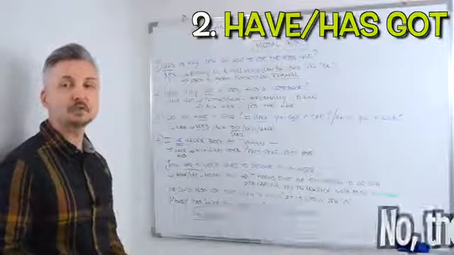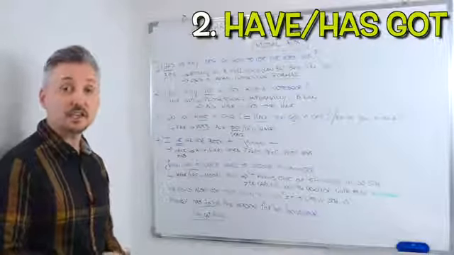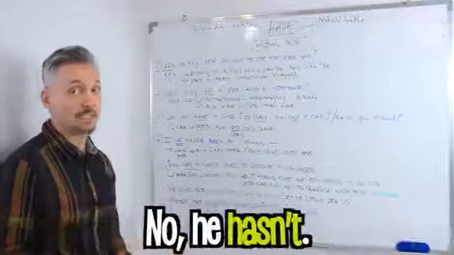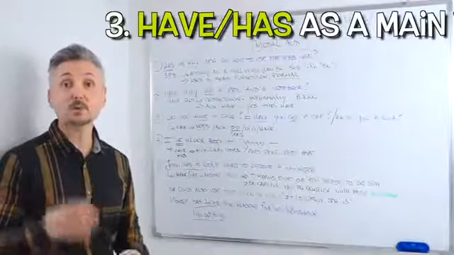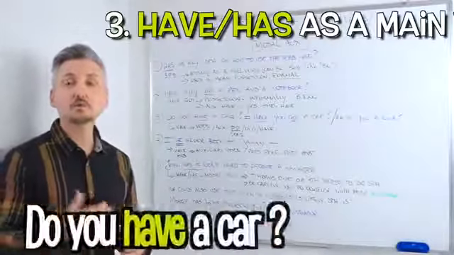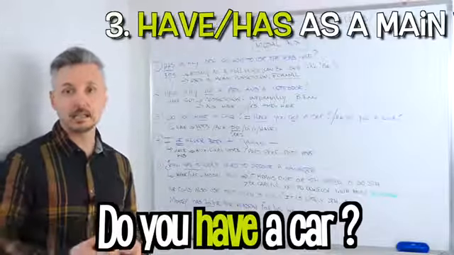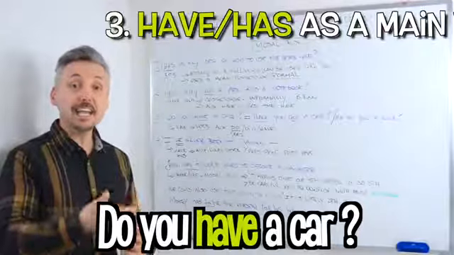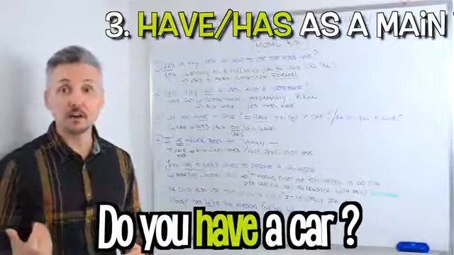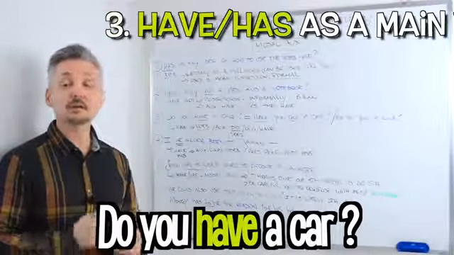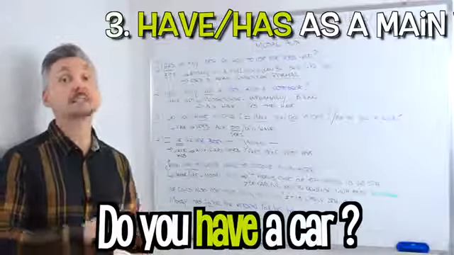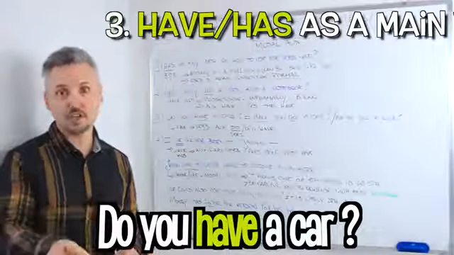Pay close attention to the third person singular, he, she, or it. So yes, he has, no, he hasn't. The third example is the most used. So, do you have a car in this case? Does he have a car? Or did he have a car when he was younger? So notice the auxiliary verb can change, but the main verb have stays the same in a question.